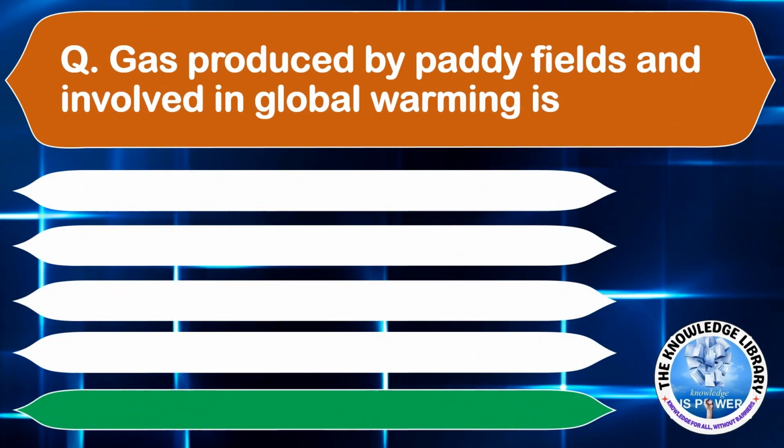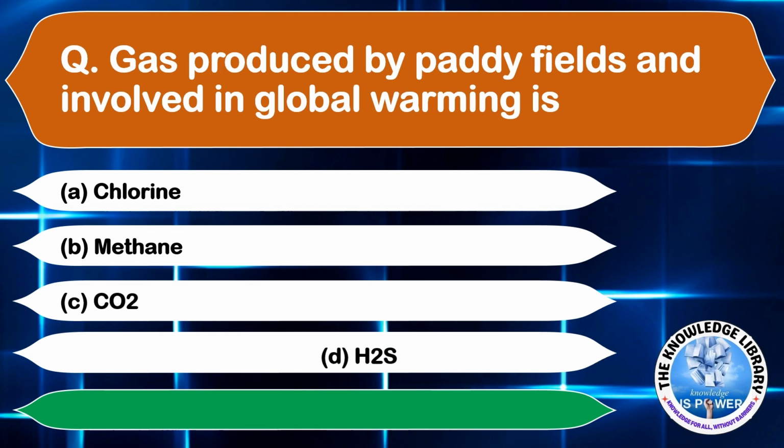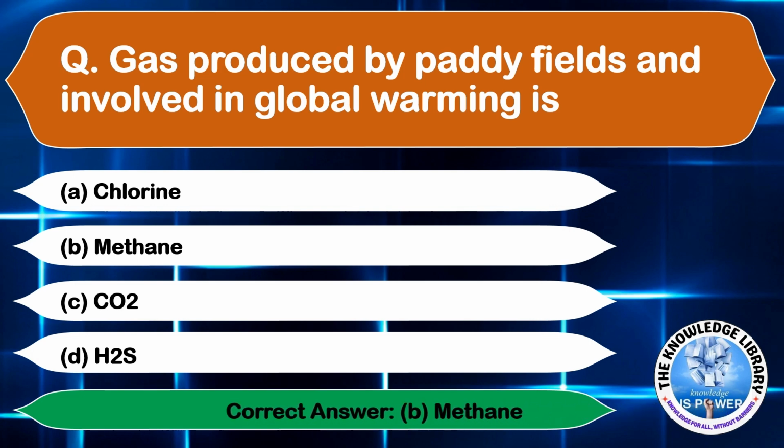The gas produced by paddy fields and involved in global warming is: option A, chlorine; option B, methane; option C, CO2; and option D, H2S. The correct answer is option B, methane. Moving on to the next question.